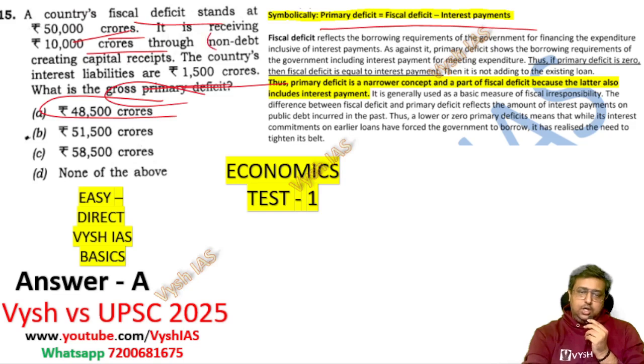It is clearly written as a non-debt creating capital receipt. Non-debt creating capital receipt is the other kind which I told you about, the disinvestment kind of thing. So that doesn't come into the picture here. They have put that just to confuse you. So the answer is simply the borrowing, that is the fiscal deficit, minus the interest payment which they have given. This is a little bit next level from the previous question. UPSC has given the hint that they are going to ask these types of questions and you have to be ready. It need not be on deficit, it can be on GDP, national product, anything. Those concepts are all clearly explained in test number 1.